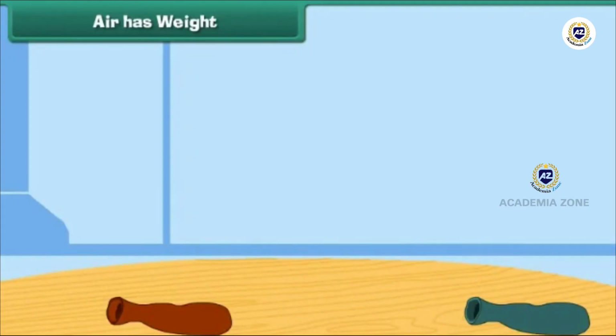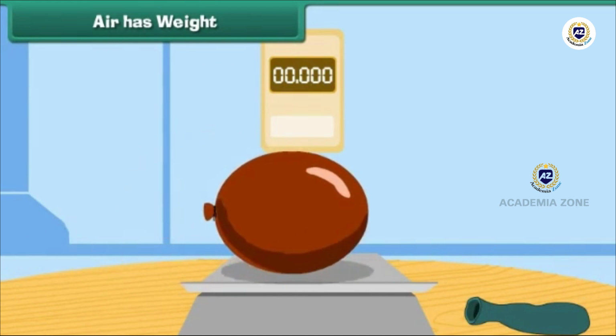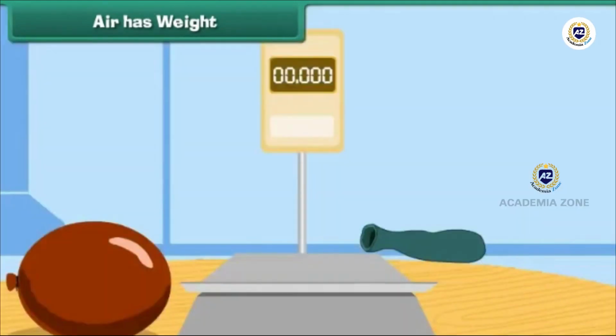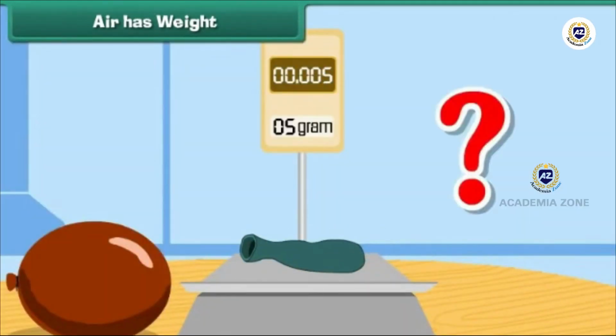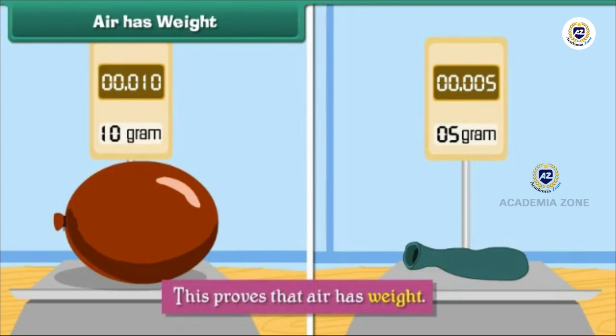Air has weight. Take two inflatable balloons. Blow air into one. Weigh it. Now weigh the deflated balloon. What do you find? The inflated balloon feels heavier than the deflated one. This proves that air has weight.